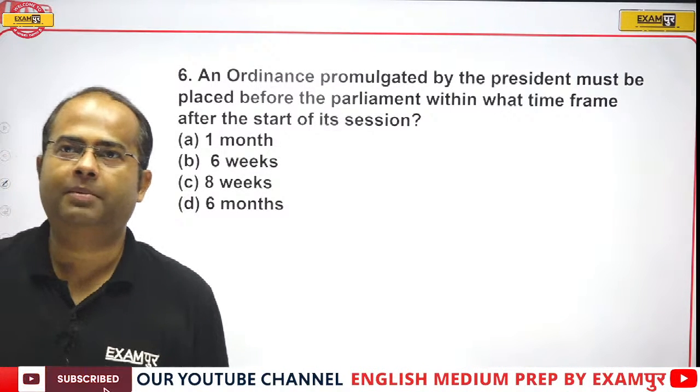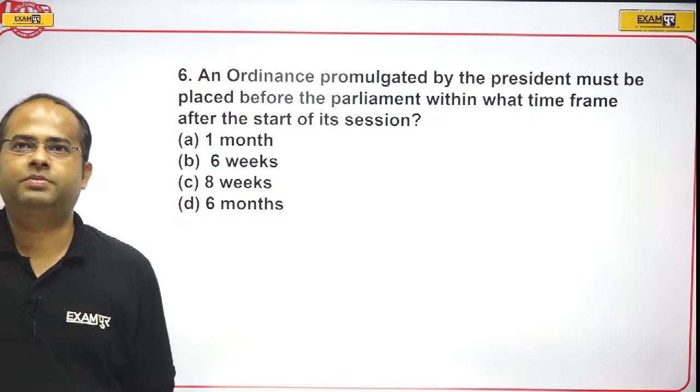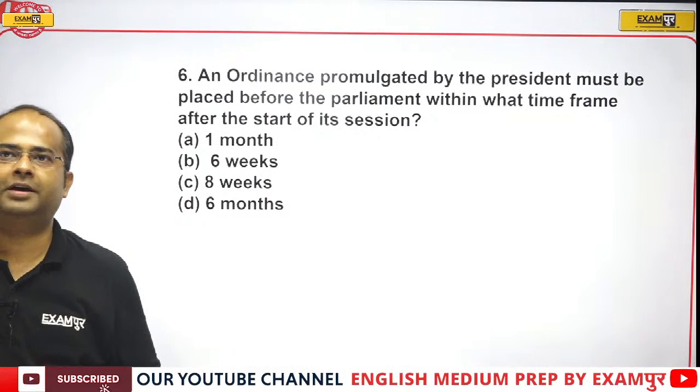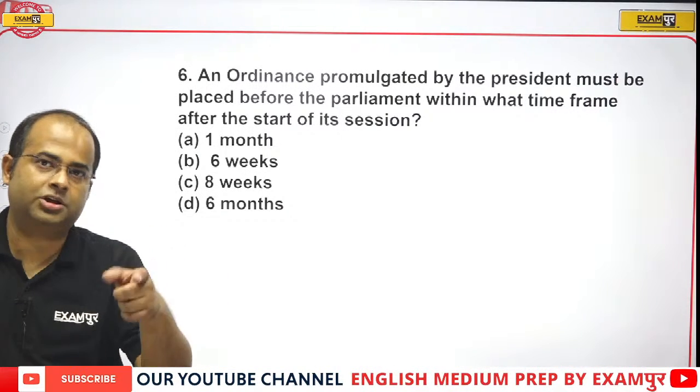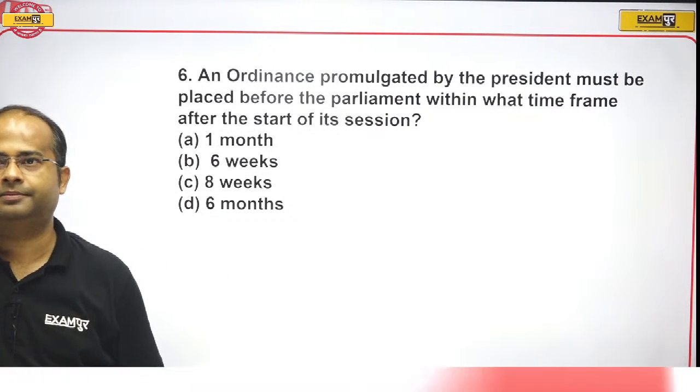So after the start of the session of Parliament, the question is asking.